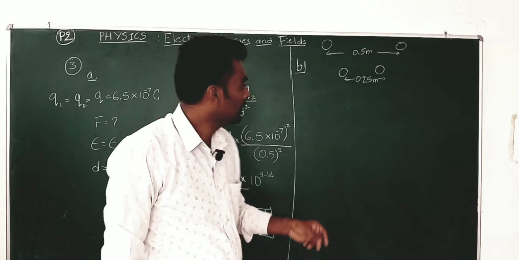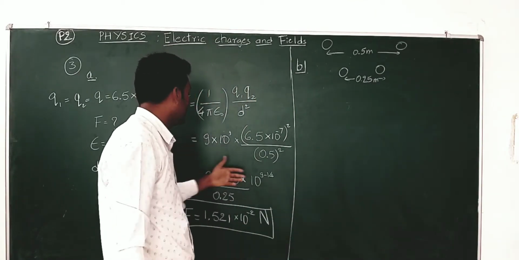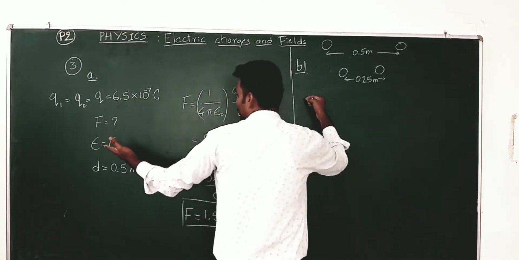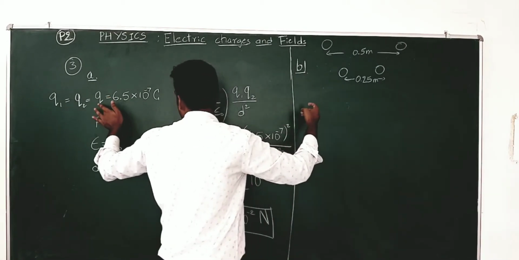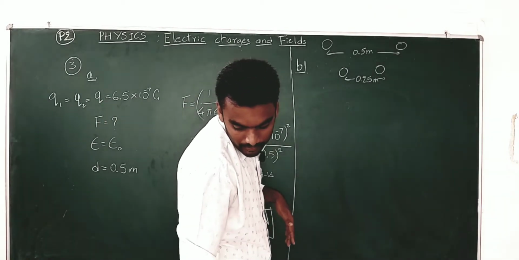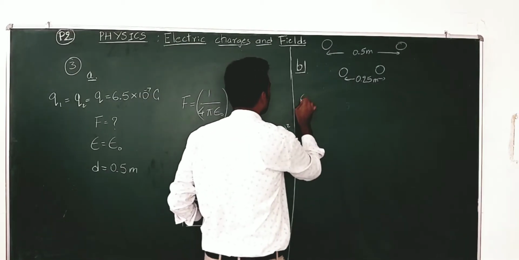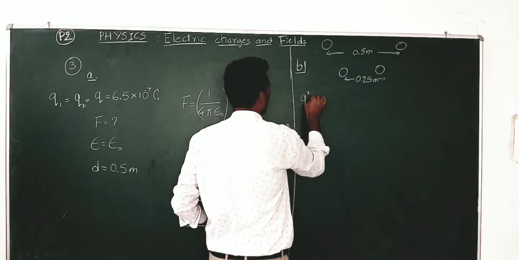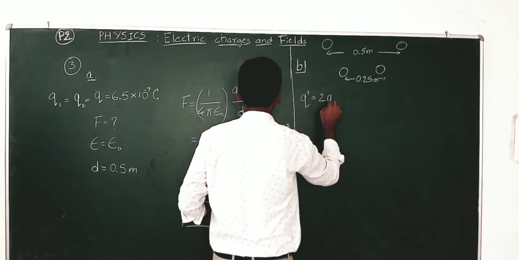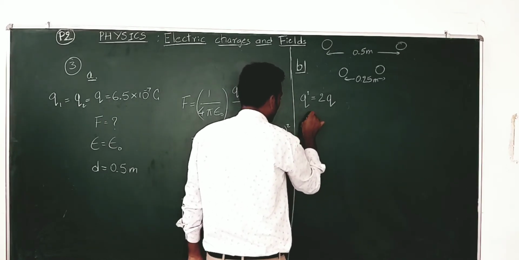So, the second part of this problem can be solved either by numerically solving with the values of the new distance of separation and new charge, or you can also put q as q by 2 and d as d by 2 and solve for the new one. Okay. Right, let me go for the second approach itself because that is what is there in the book. Now, according to the given data of the second problem, the charge on the sphere is doubled, which means the new charge, let me call that q dash, on both the spheres is doubled, which means 2 times the previous charge, right.